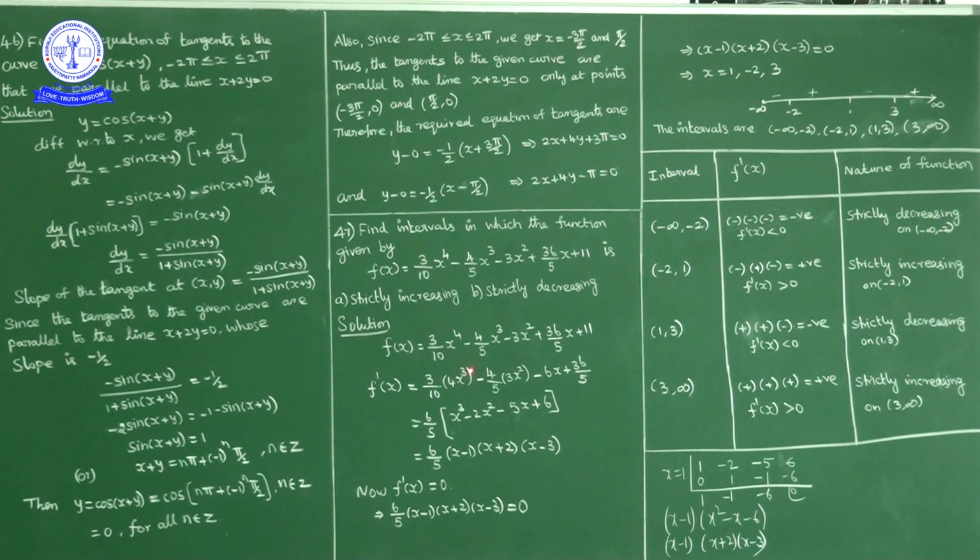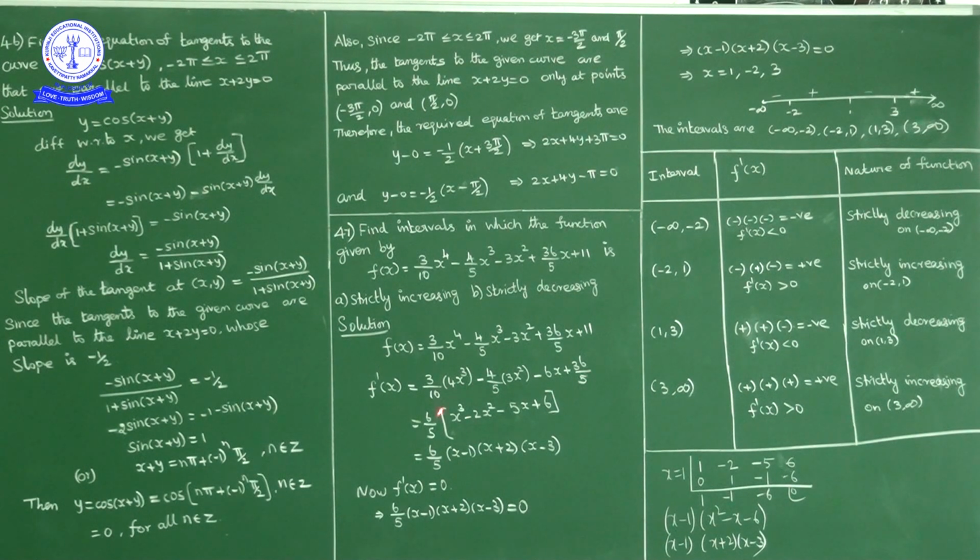Now f dash of x: 3 by 10 into x power 4, the derivative is 4x cube; minus 4 by 5 into x cube, the derivative is 3x square; minus 3 into x square, the derivative is 2x, meaning minus 6x; plus 36 by 5 into x, the derivative is 1; and 11, the derivative is 0. This is f dash of x. Now from these terms, the denominator 5 I will take, and in the numerator 6 we can take.